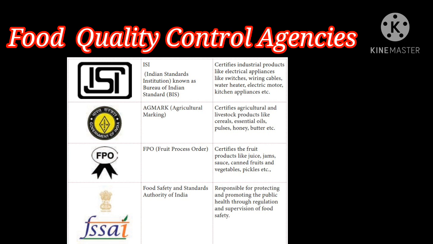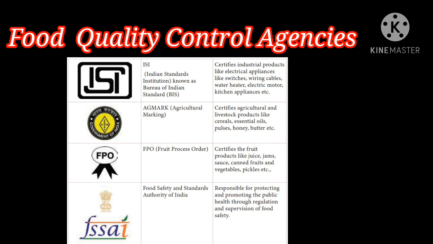Second one, AGMARK, agricultural marking. Here it certifies agriculture related products such as cereals, essential oils, pulses, honey and butter. Third one, Fruit Products Order, FPO, certifies fruit products like juice, jams and canned fruits.